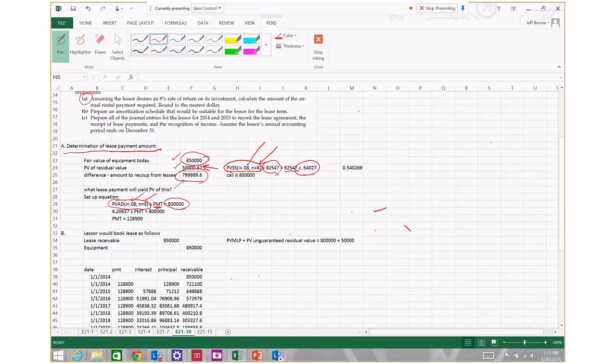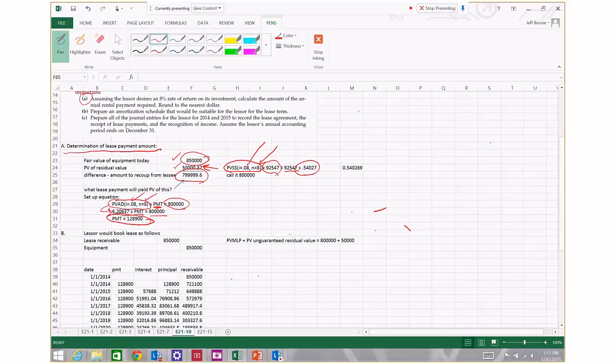Well, I refer to the present value annuity due table. I find that factor is 6.20637. Multiply that times some unknown payment amount and set that equal to $800,000, which is the amount I have to recoup from the lessee. And so, bottom line, solve for the unknown. The payment that I'm going to charge this lessee that will allow me, the lessor, to earn an 8% rate of return on my investment is